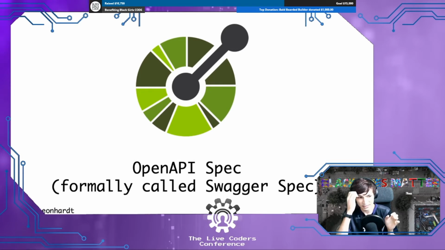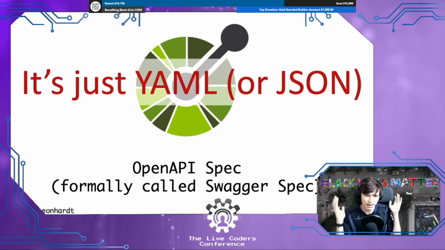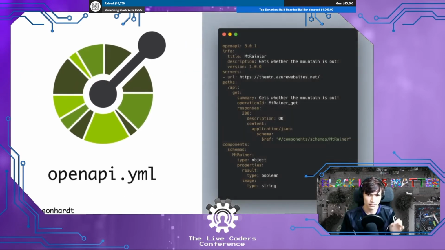We're going to be mostly talking about this concept called the OpenAPI Spec. And it sounds kind of daunting. You might have heard it by another name called Swagger Spec in the past. But the OpenAPI Spec is this format for declaring the inputs and outputs of your REST API. So you might have a REST API, which is just like a web server that defines a bunch of different routes. And the OpenAPI Spec is a way to list out all of the details about your REST API. And like I said, it sounds scary, but it's really just a bunch of YAML or JSON if you prefer. Either one works. And it looks a little something like this.